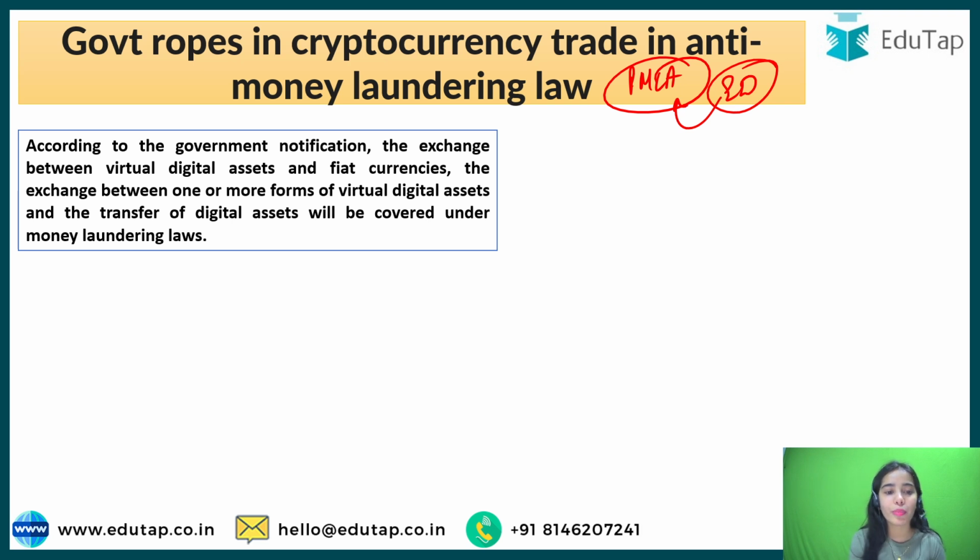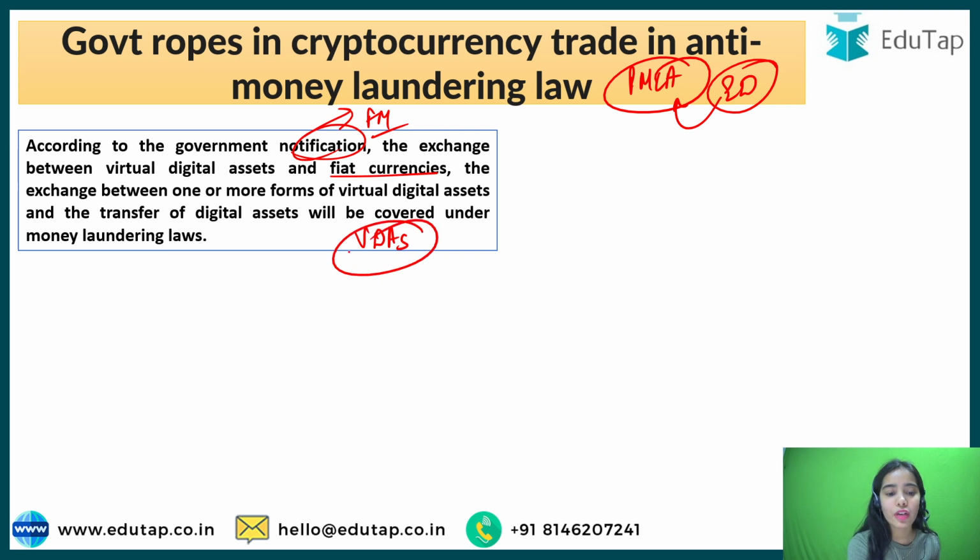So according to the government notification that has been released by the Finance Ministry, the exchange between virtual digital assets and fiat currencies, that is, you are giving cryptocurrency, you are getting the money. Okay, fiat currencies are the coins or paper notes. So the exchange between one or more forms of virtual digital asset and the transfer of digital assets will be covered under money laundering laws.